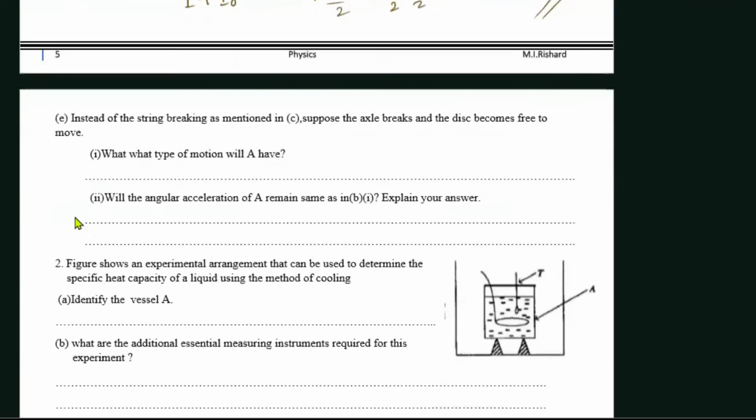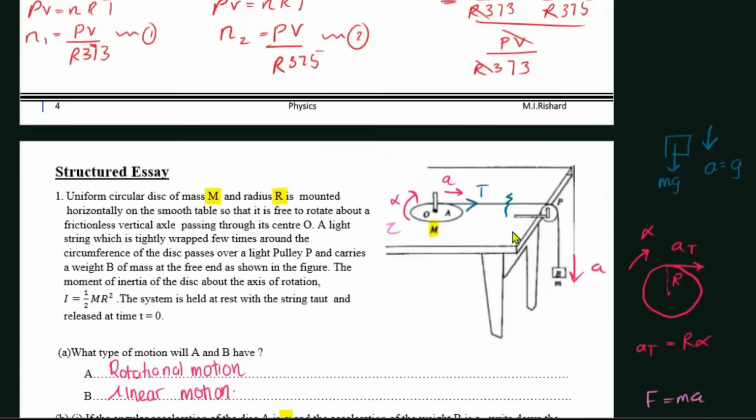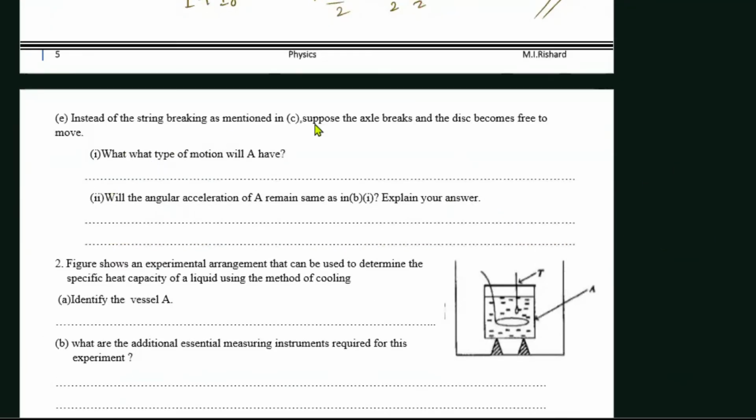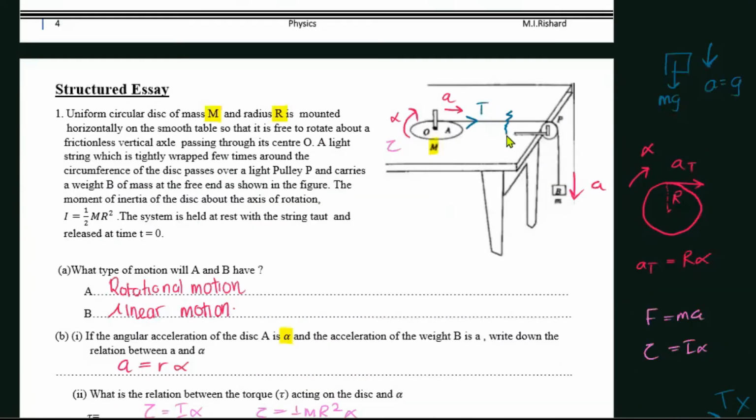Okay, so let's discuss the E part. In the E part, it says, instead of the string breaking, as mentioned in C, suppose the axle breaks and the disk becomes free to move. So what they're saying is, instead of this string breaking, what if the axle breaks and this becomes free to move? Now of course this doesn't break. What breaks is the axle.